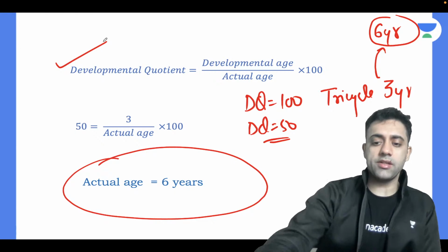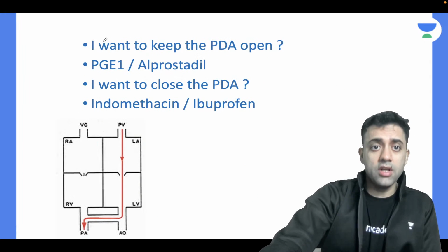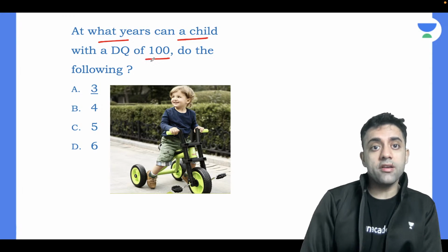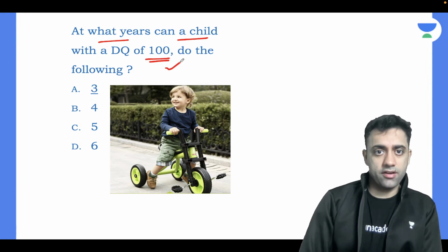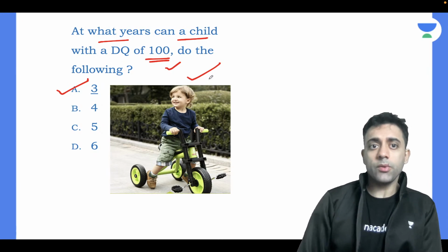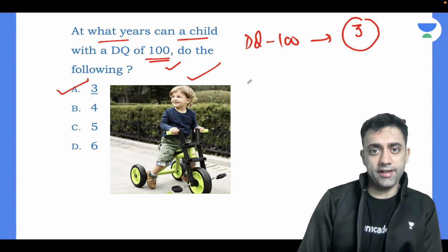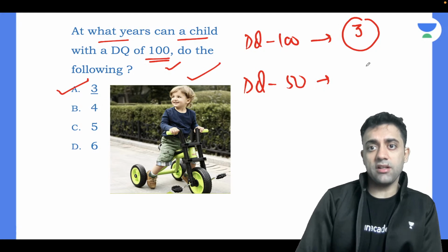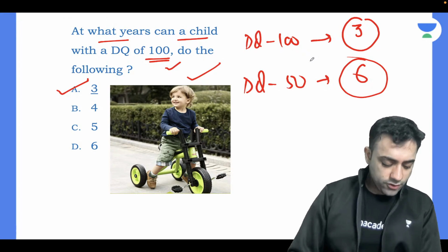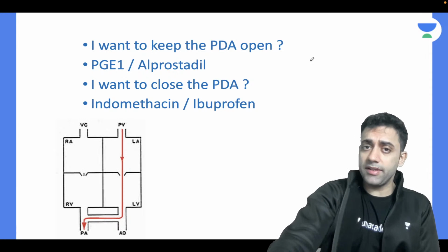Very important homework question we had given, and good if you guys have really read it. Very good. And in this question, see, at what years can a child of DQ of 100 do the following? A DQ of 100 is normal, and the baby can ride a tricycle by 3 years. So if the DQ is 100, then of course a 3-year-old can ride a tricycle. If the DQ is 50, it means it will take double the time for the baby to reach one milestone. So that's how the answer is. Understood? I hope you guys have understood. Yes, very good, Devina. The more you participate, the more amazing it will be.